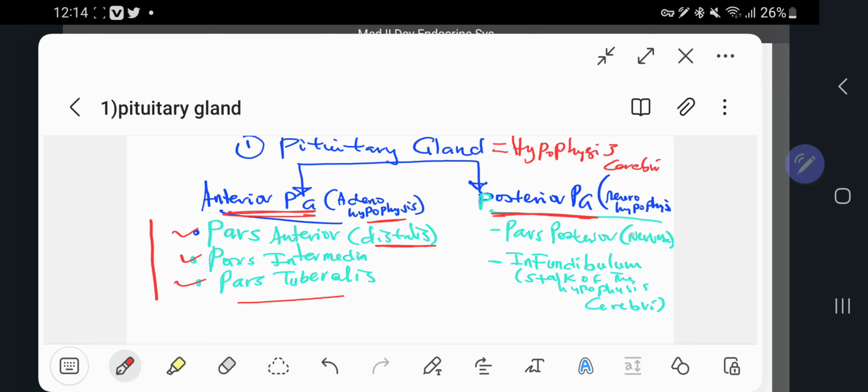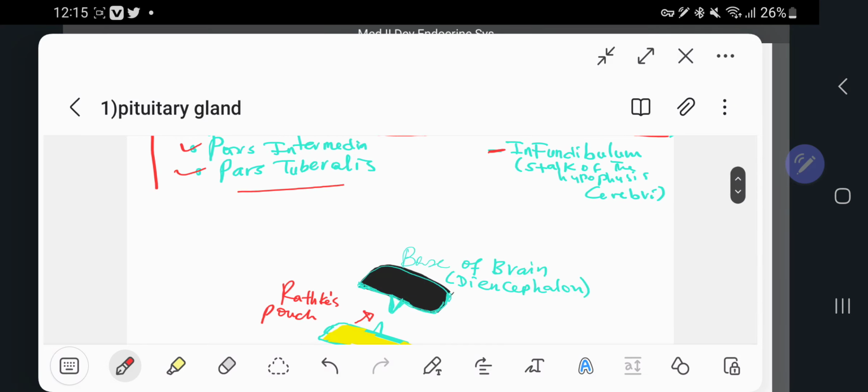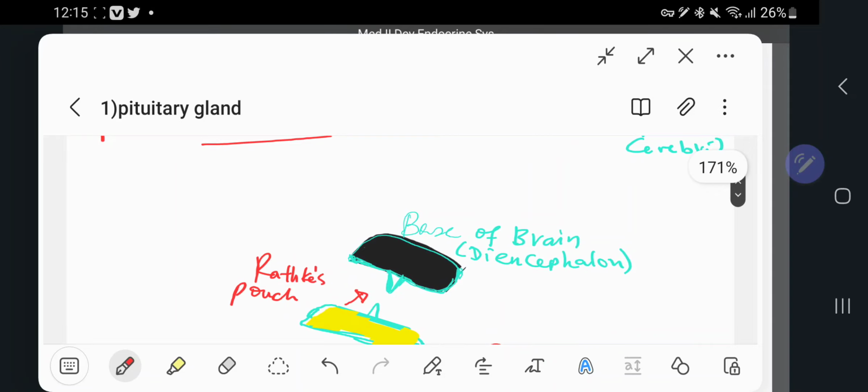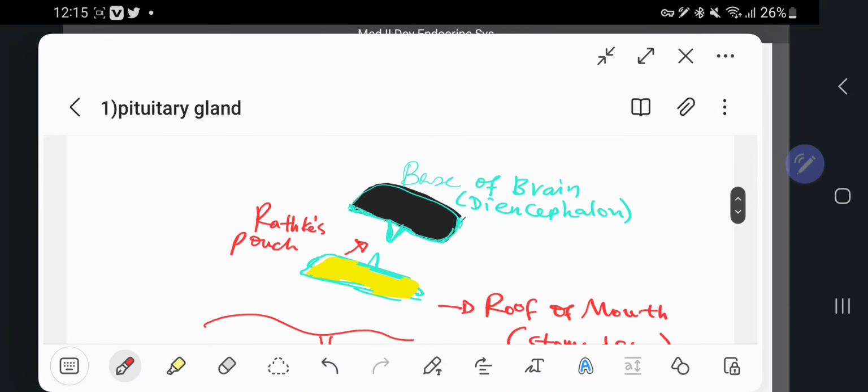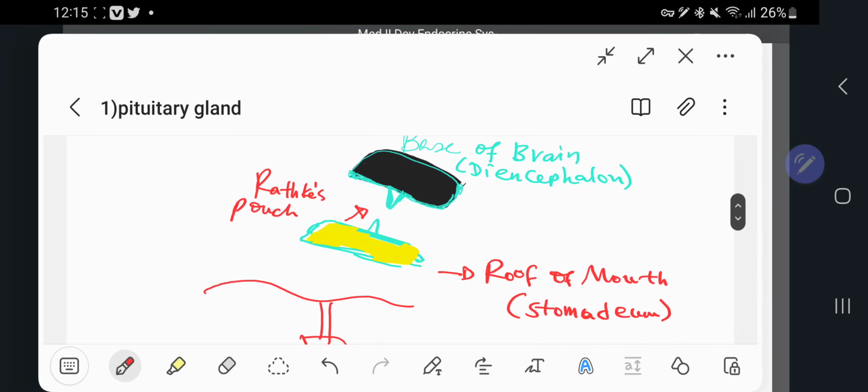The posterior pituitary gland, sometimes called neurohypophysis, has two parts. This is the pars posterior, sometimes known as pars nervosa, and also the infundibulum, which is the stalk of the hypophysis cerebri, which connects the hypothalamus and the pituitary gland. This is very important, by the way. I will make it short, precise, and easy to understand in the minimum time.